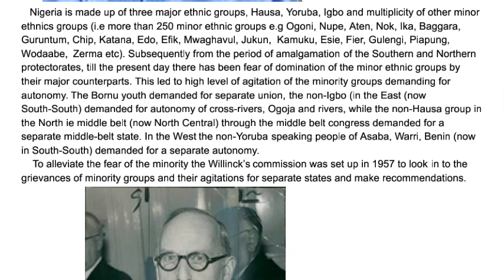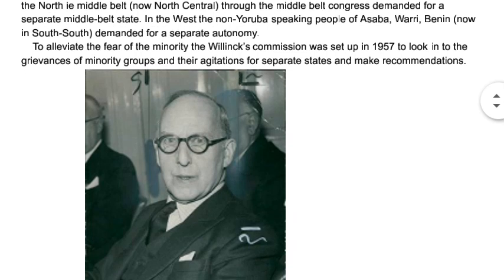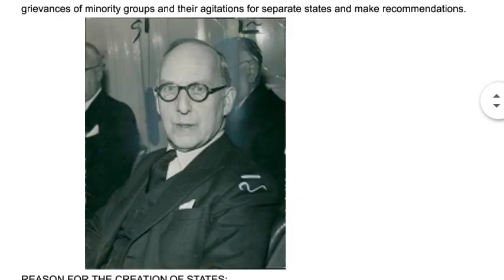They think that the majority groups will dominate them. So that's why every now and then you see struggles and agitations and so many of them. So this Willink Commission, which was headed by Sir Willink, was created in 1957 to see to the grievances of these minority groups in Nigeria. This man you are seeing is Mr. Willink.